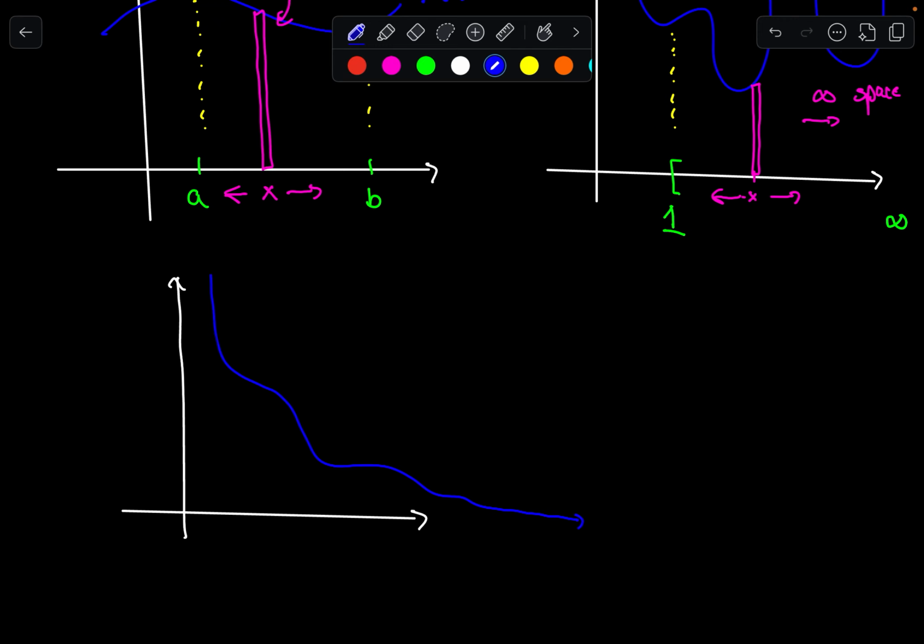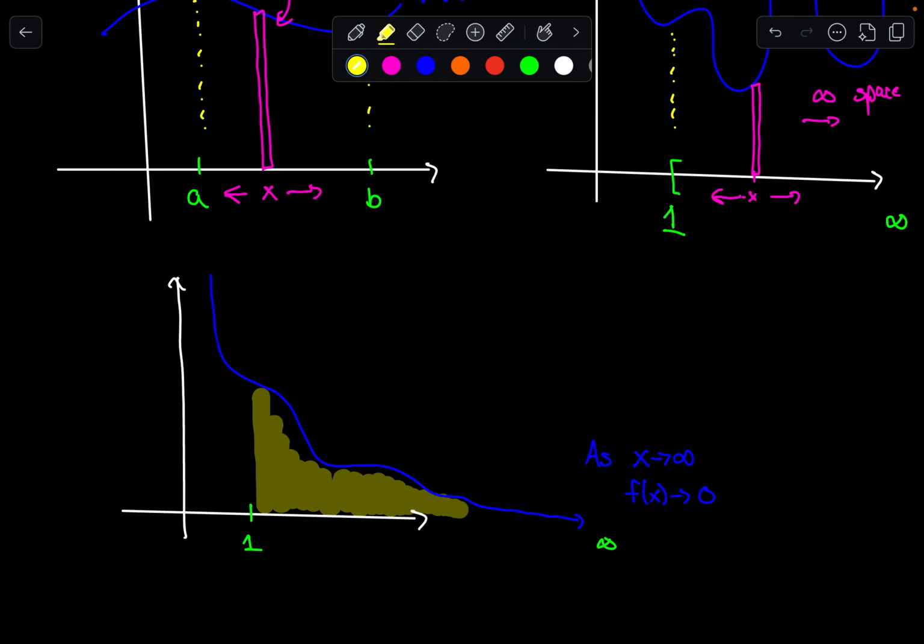Okay, so we're going to say that as x approaches infinity, my function, the y value, approaches 0. Okay? And so let's say, again, from 1 to infinity, all the way out here, in theory, all I'm asking you to do is calculate the area under the curve. But notice that this area starts to diminish over time, right? It gets smaller and smaller and smaller, like so.